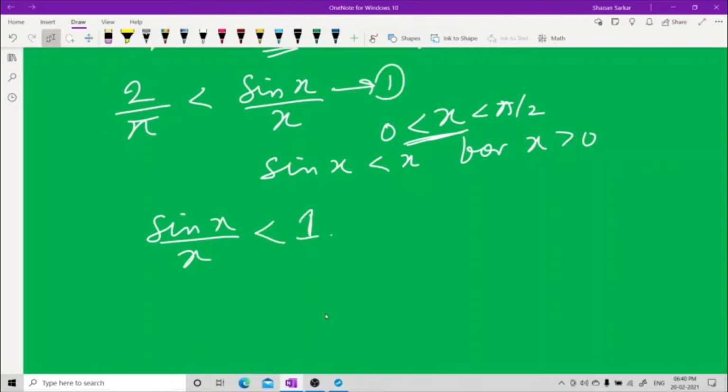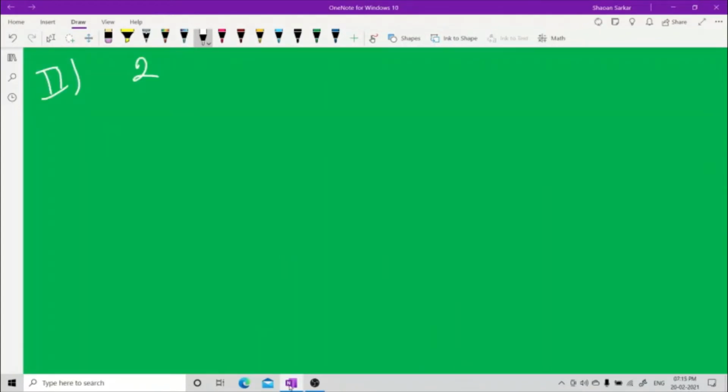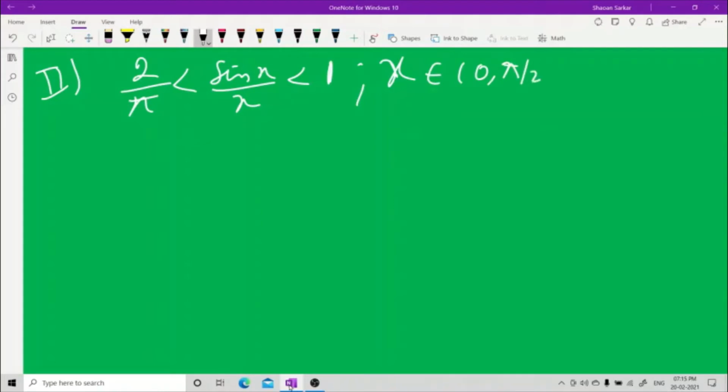This is equation 1 and this is equation 2. So you have 2 by pi less than sine x upon x less than 1. You have been given to show that 2 by pi is less than sine x upon x less than 1 for x belonging to 0 to pi by 2. Prove this thing.